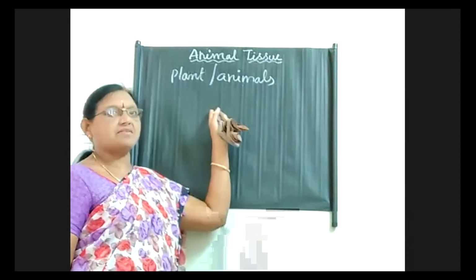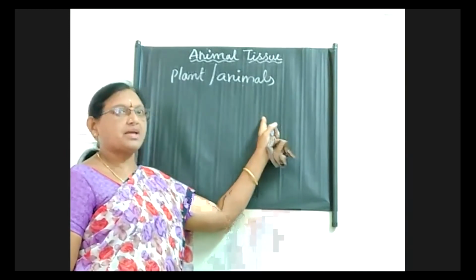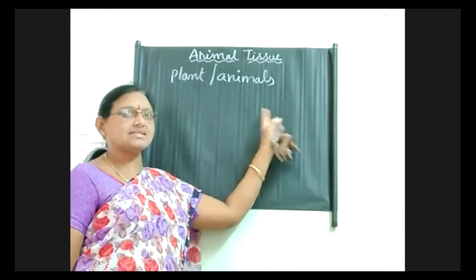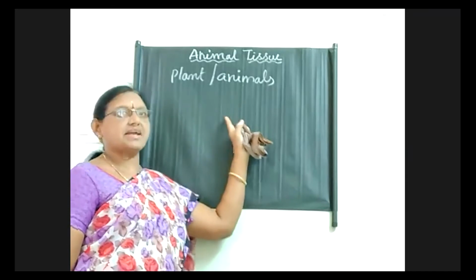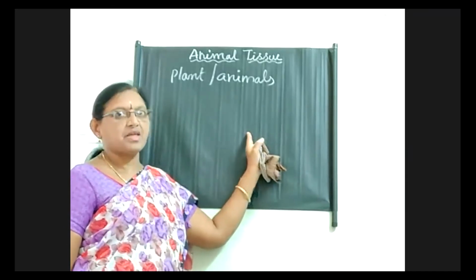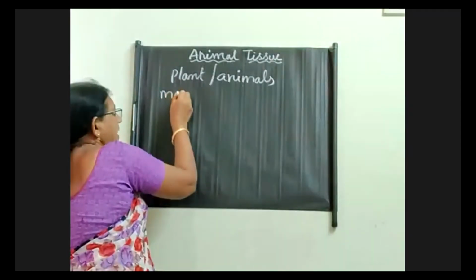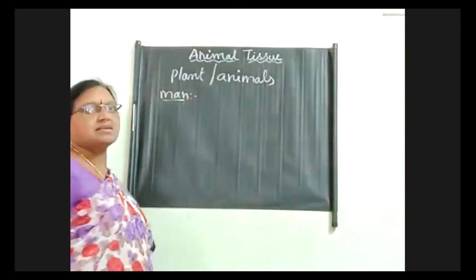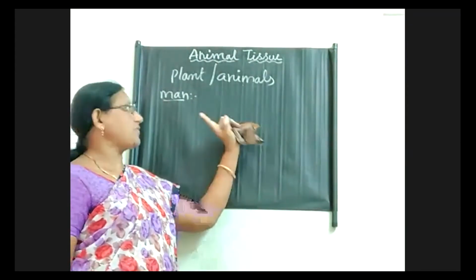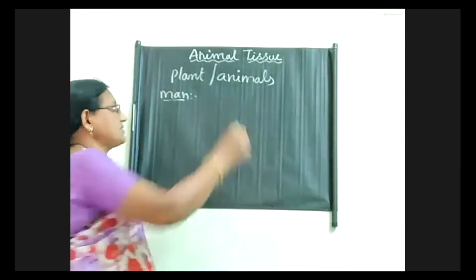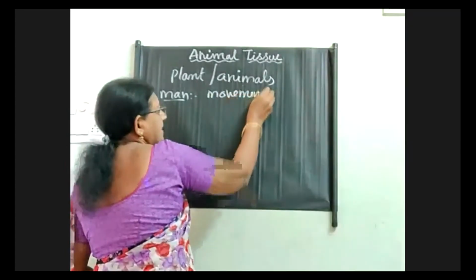Plants have a simple organization compared with animals. The animal's body is designed complexly, whereas the plant body design is very simple. When we talk about a man, he has some external organs and internal organs. When we look into the internal organs, there are so many movements done by them.